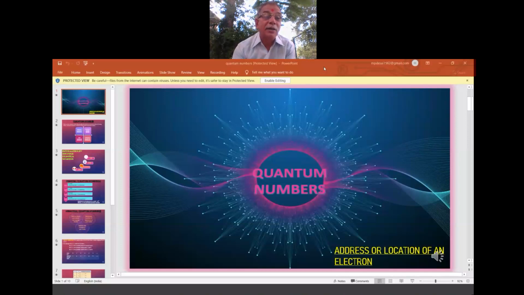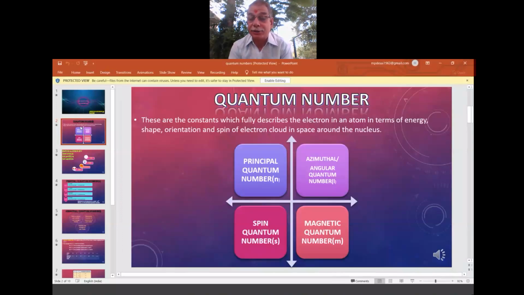What is there about the quantum numbers? Totally we have 4 quantum numbers: principal quantum number n, azimuthal quantum number or angular quantum number l, magnetic quantum number m, and spin quantum number s. The spin quantum number was studied later, but the first 3, principal, azimuthal, and magnetic, were studied long back. So these are the 4 quantum numbers.